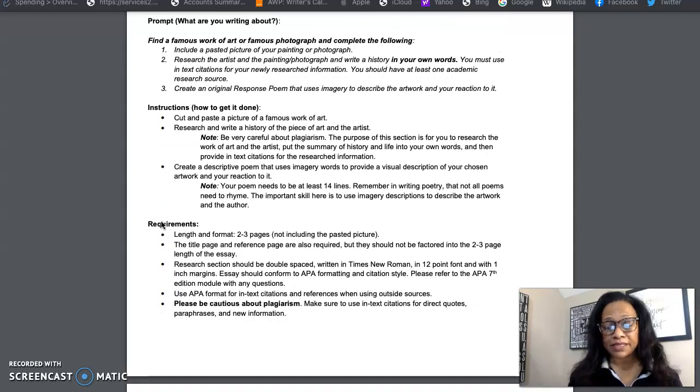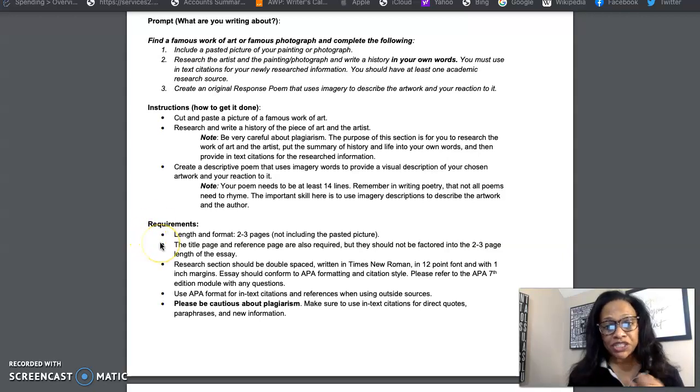There's some requirements that I don't want you to skip over. This paper must be 2 to 3 pages. That is excluding the pasted picture and your title page. So the text, the information that you have created will be 2 to 3 pages. Okay, you're writing 2 to 3 pages.